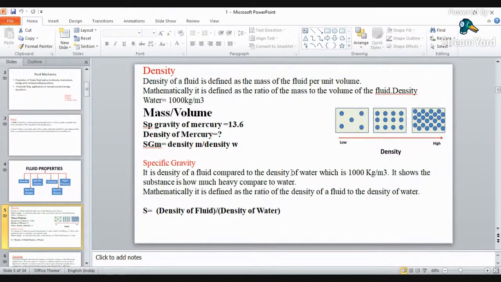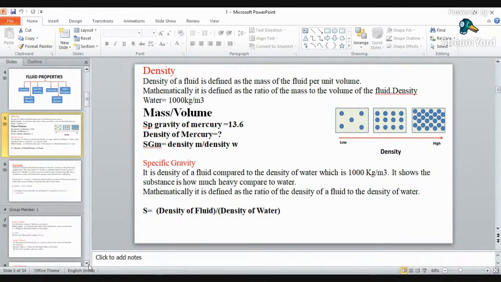Specific gravity is your ratio of density of fluid to the density of water. Now we know the definition. यहाँ पे एक trick आता है. In examinations, you are given the specific gravity and you have to find out the density, because in numericals you are supposed to know the density, but density is not directly given. But you know that specific gravity is nothing but density of material or fluid to the density of water.